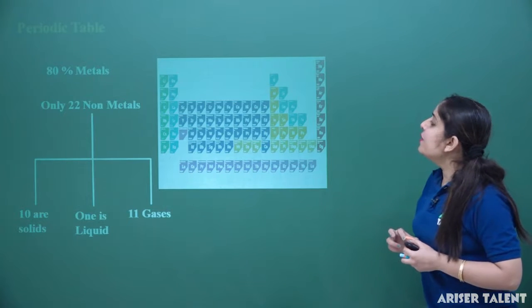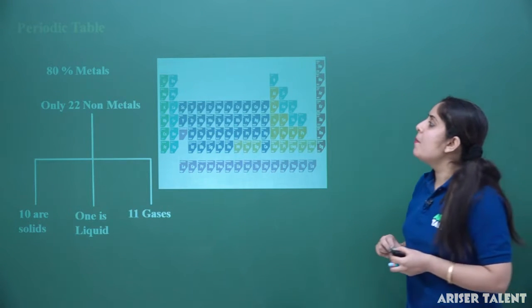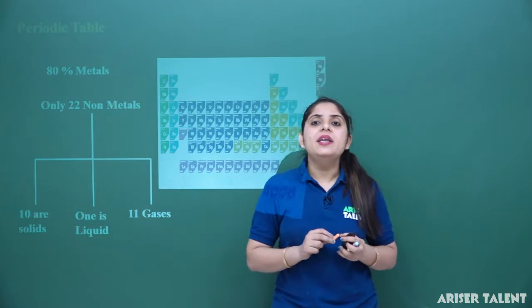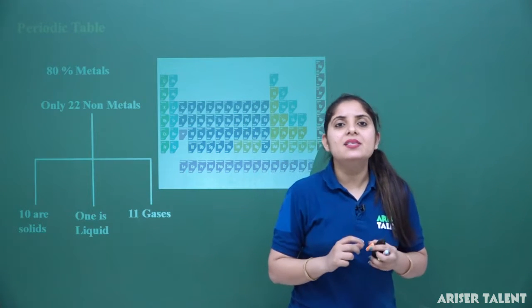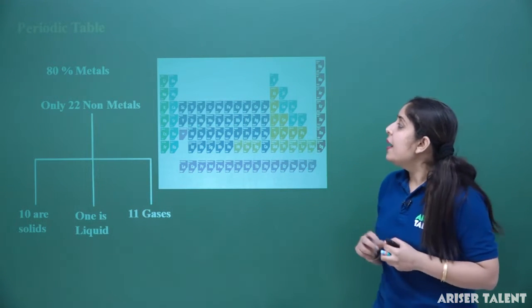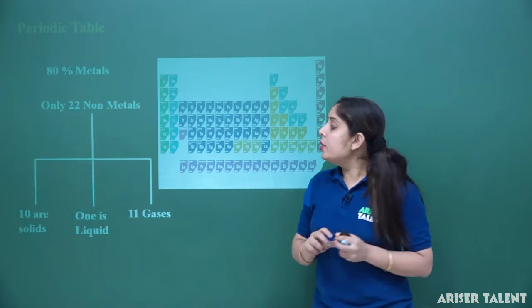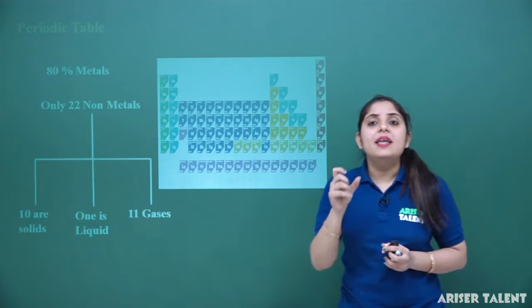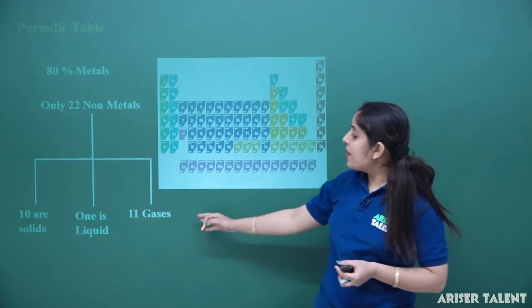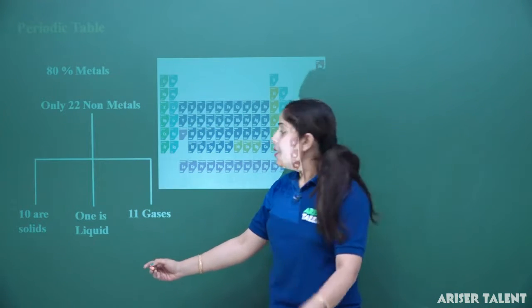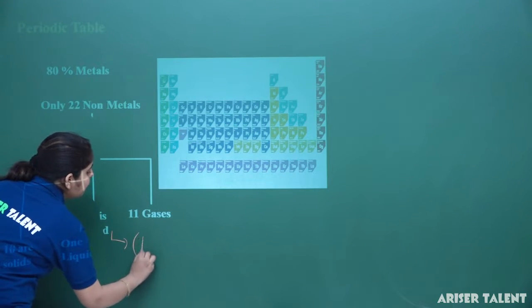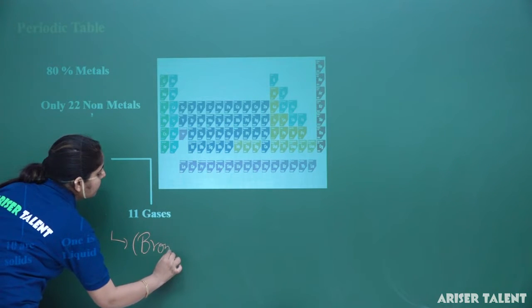Now firstly, we are dealing with the classification of the metal. As I have told you, there are a total of 118 to 120 elements in nature, and among these 80% are metals. Only 22% are non-metals, among which 10 are solid, 11 are gases, and 1 is liquid. I have already told you that the one which is liquid is bromine.